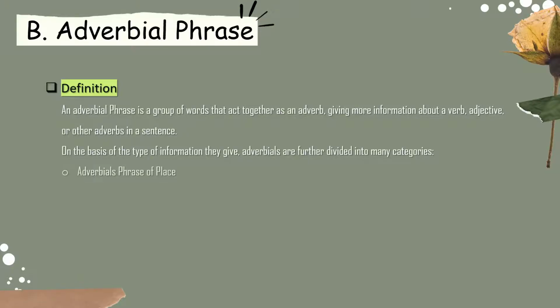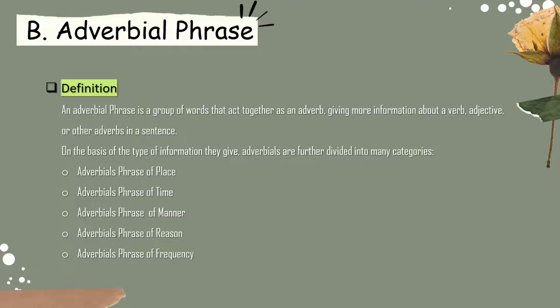The first one is adverbial phrase of place. The second one is adverbial phrase of time. The third one is adverbial phrase of manner. Next, adverbial phrase of reason, and the last one is adverbial phrase of frequency.